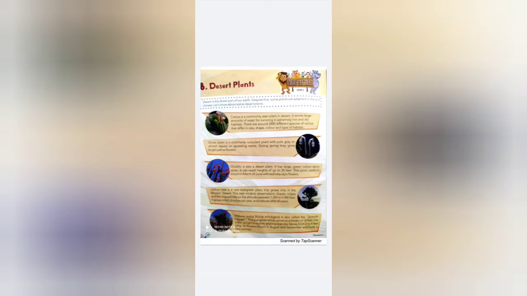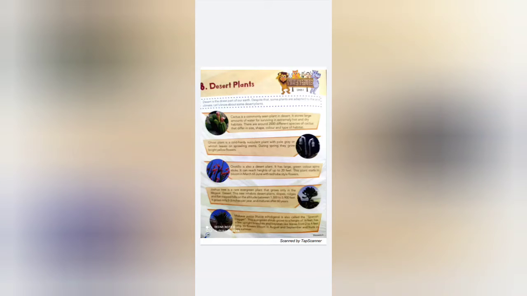It stores a large amount of water for surviving in extremely hot and dry habitats.